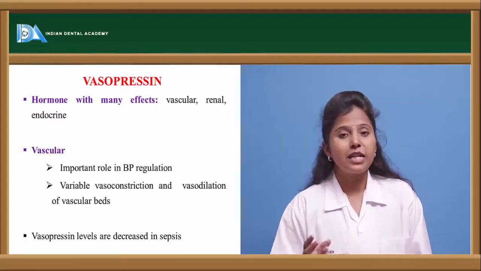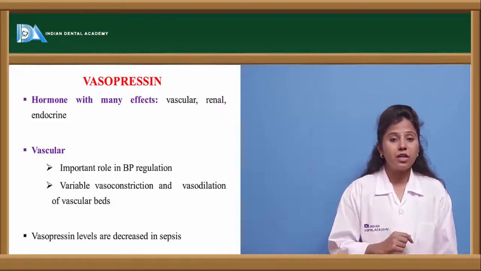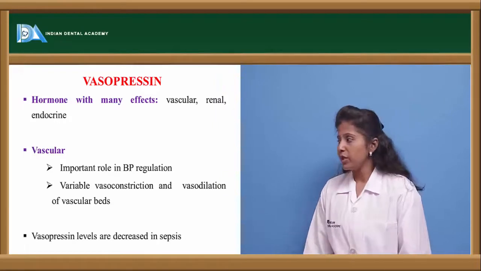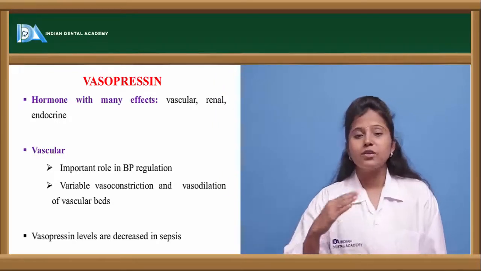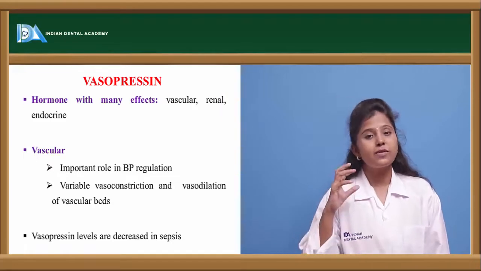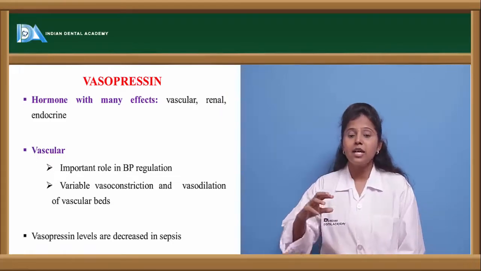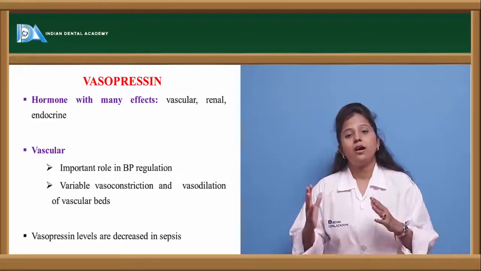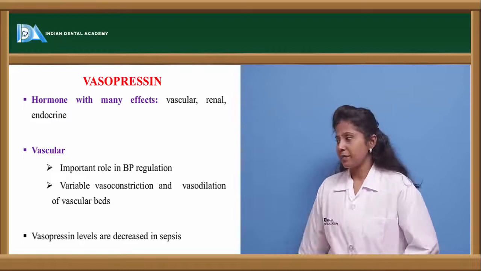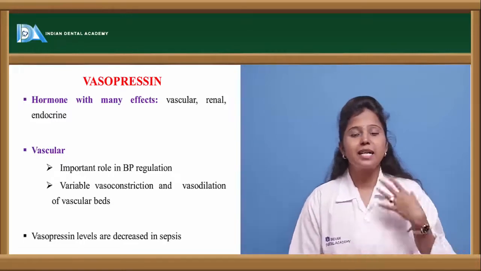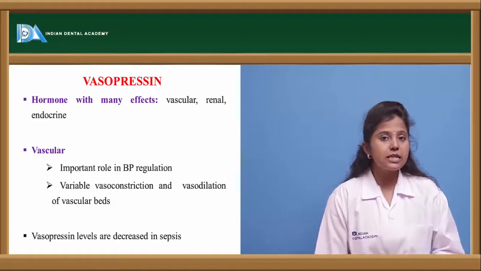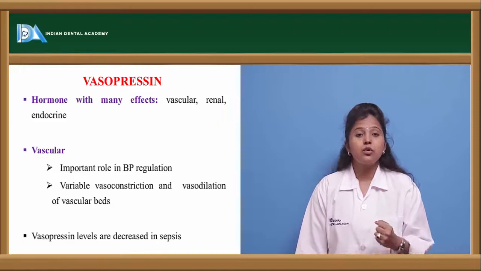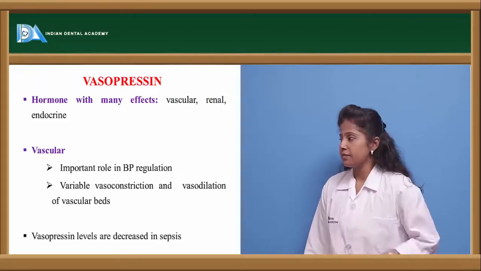So vasopressin causes vasodilation in the vascular system, leading to regulation of blood pressure, and it causes vascular constriction in the renal and endocrine systems, and vasodilation in the cardiac system. Vasopressin is a hormone synthesized in the body, and if its levels are decreased, it leads to a condition called sepsis.